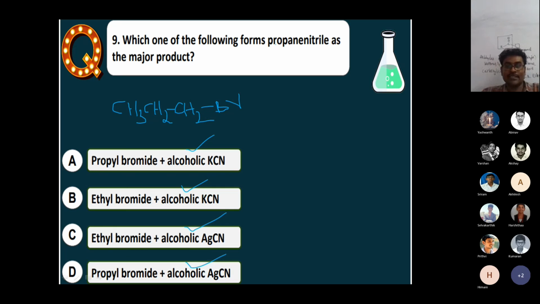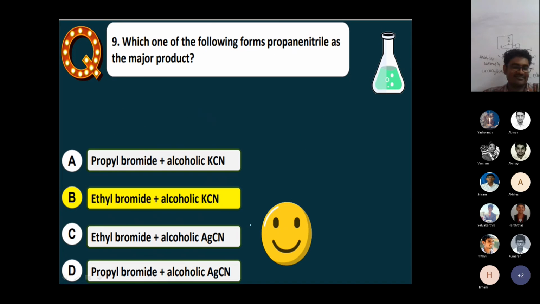You see, the first one's product is propane nitrile, formula C2H5CN. It means it contains only 3 carbon atoms, but here propane is already there, no? So A is not the correct answer. Then what is the answer? Sir, I guess Bombay. Bombay or guessing? See, KCN and AgCN reaction, we discussed already. KCN gives cyanide, while AgCN will give isocyanide. I guess that is the correct answer.